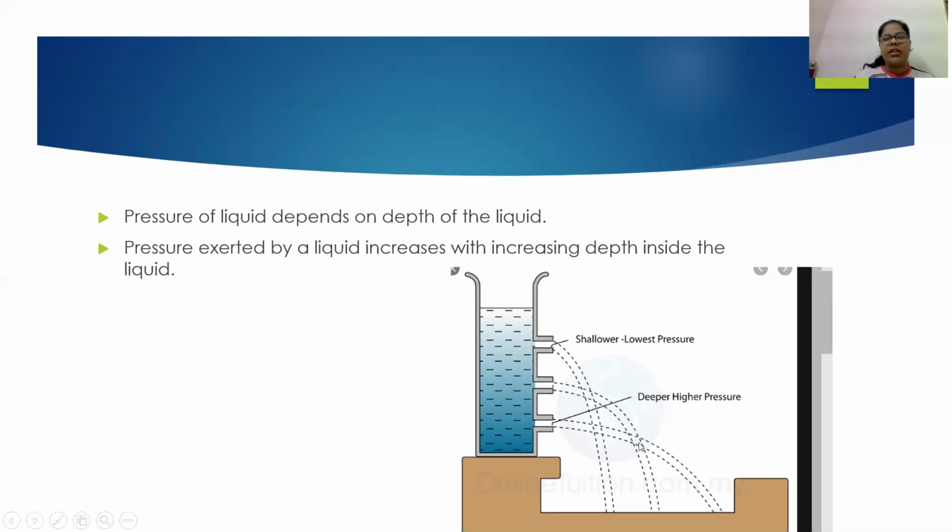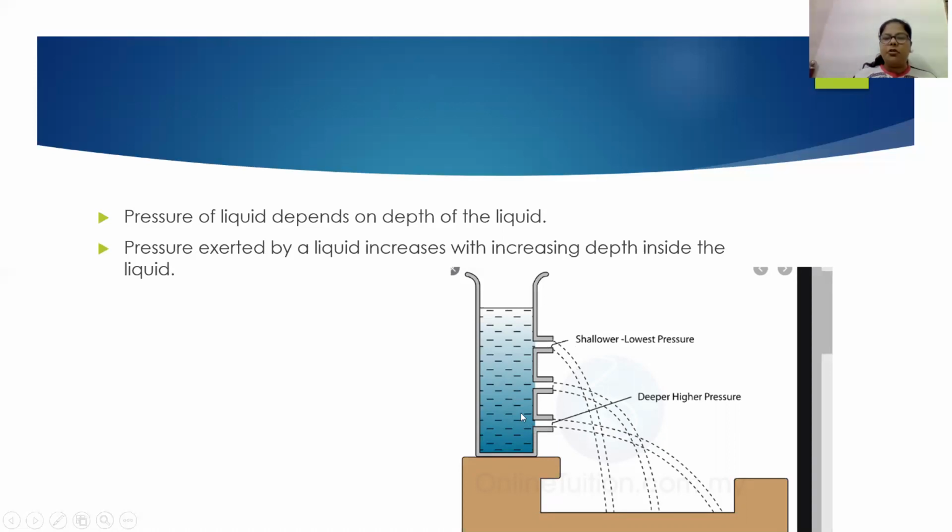Water is flowing out easily. Whereas when a hole is made at the upper end, the water is flowing a little bit. That means there is the lowest pressure at the top, and at the depth it is the highest pressure. So we can say that the pressure increases with increasing depth of the liquid.